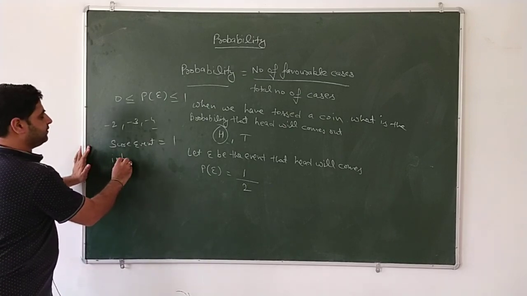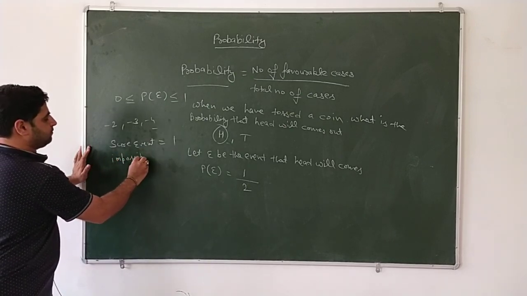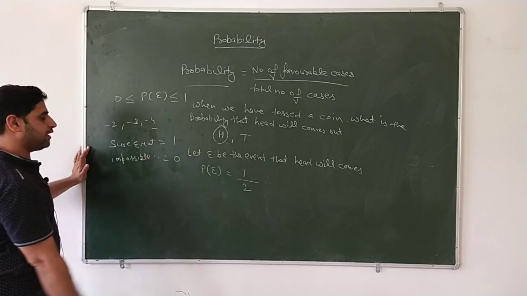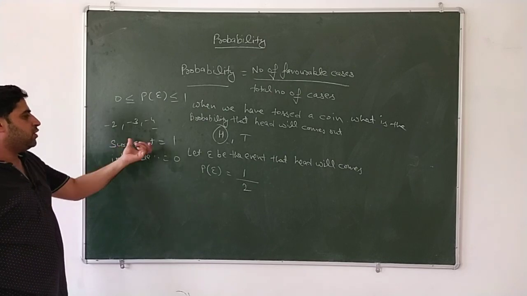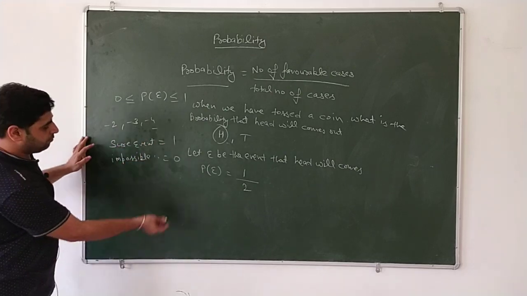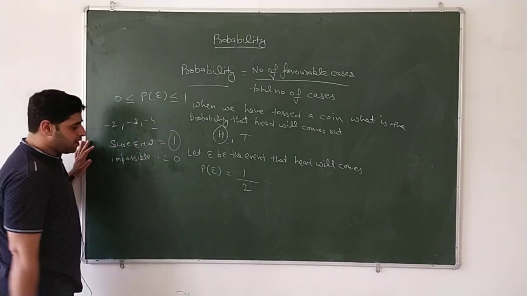For an impossible event, it is 0. So the maximum probability is 1.